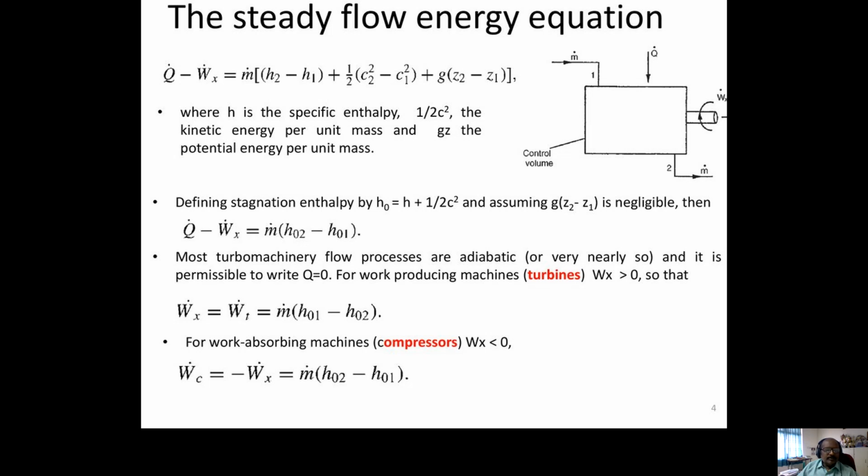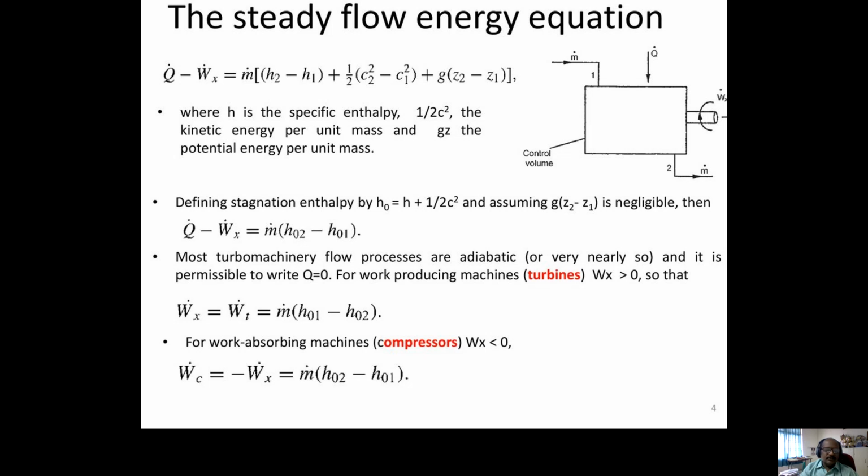Therefore work done equals m into H01 minus H02. If it is a compressor, a compressor is a power absorbing machine, so compressor work done equals minus of, since it is absorbing, we have to take minus sign, m into H02 minus H01. Turbine means H01 minus H02. Compressor means H02 minus H01. Like this, we can find out the work done with the help of the steady flow energy equation.